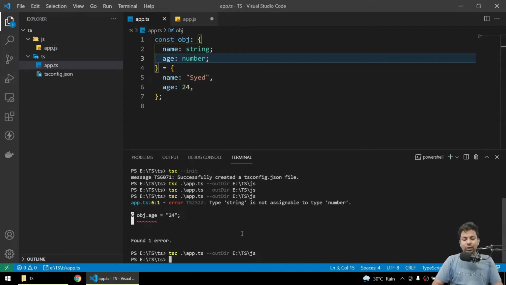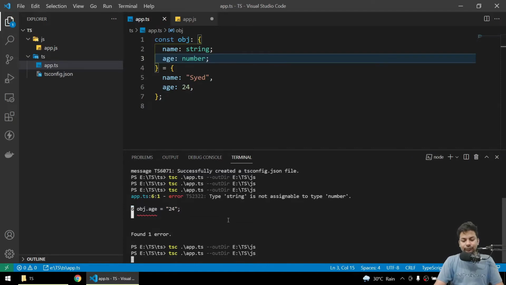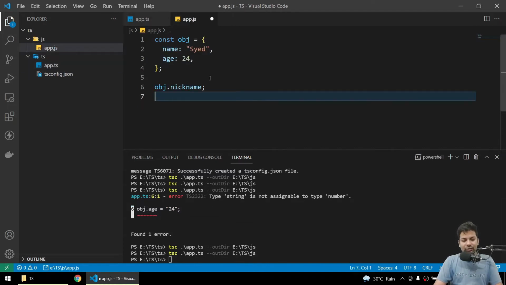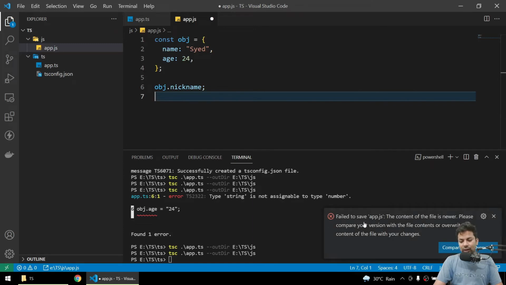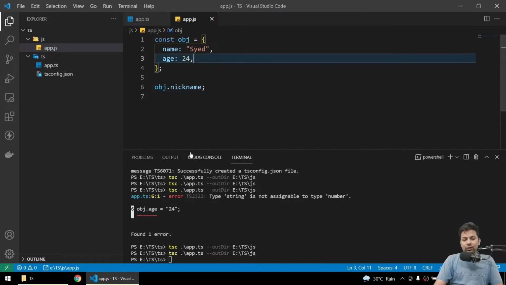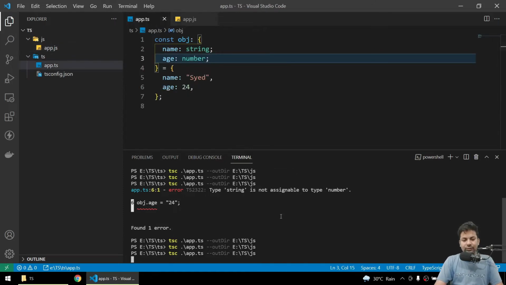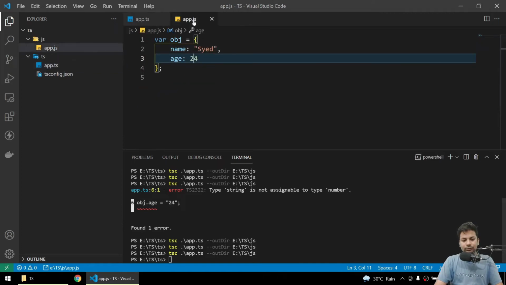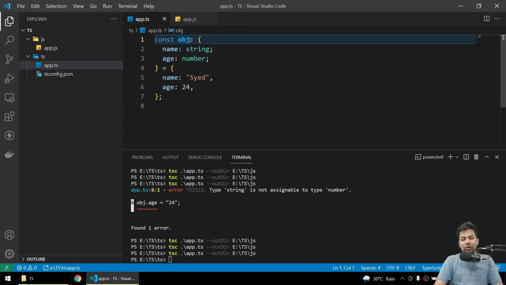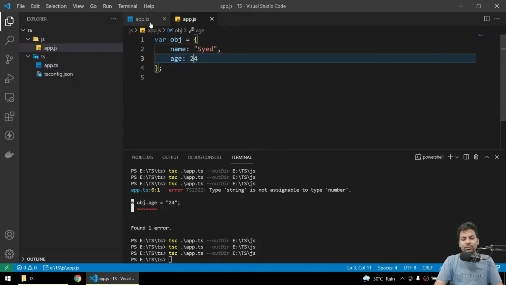Now if you try to compile, you can see it's showing this object nickname. How did that come here? Let me compile it again. Yeah, you can see all this stuff has gone because we have compiled it.